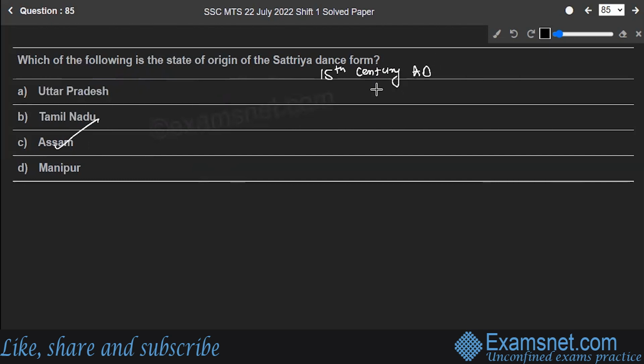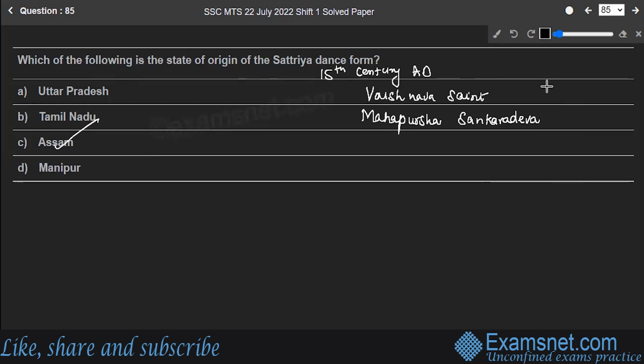It was introduced by the great Vaishnava saint and reformer of Assam, that is Mahapurusha Sankaradeva. It originated in Satra monastery as a part of the Neo-Vaishnaite movement.